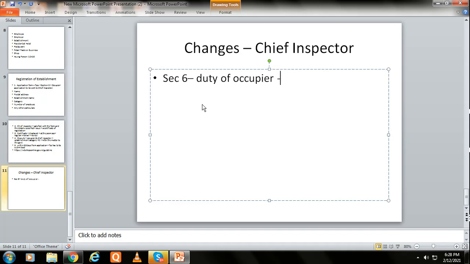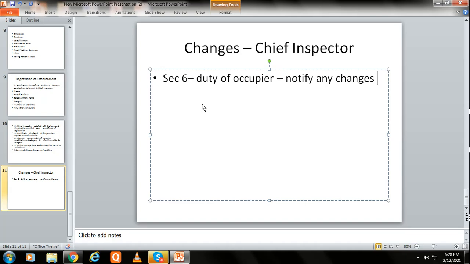As per Section 6, the occupier has a duty to notify any changes on a prescribed form, any changes in respect of any information contained in his statement under subsection 1 of Section 5, within 30 days from the change taking place. So I'm just mentioning this point again: notify any changes in respect of any information.